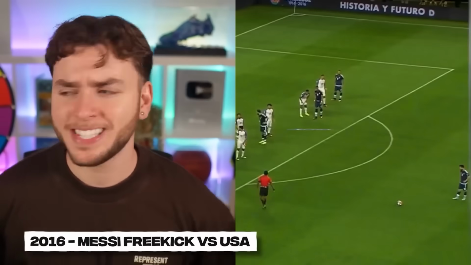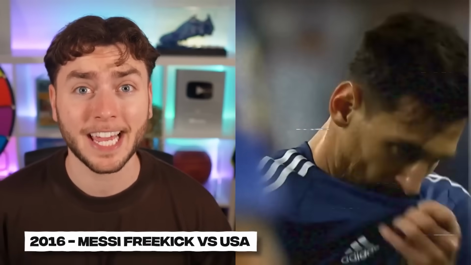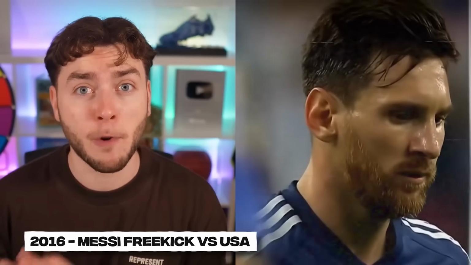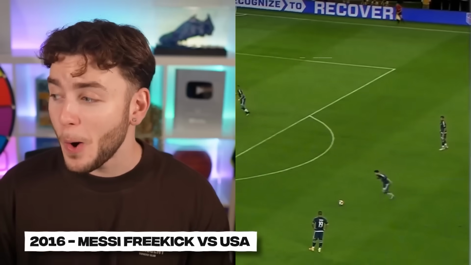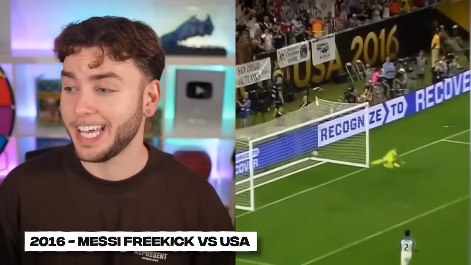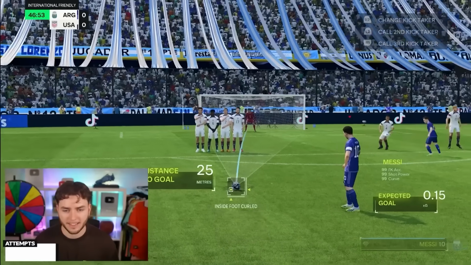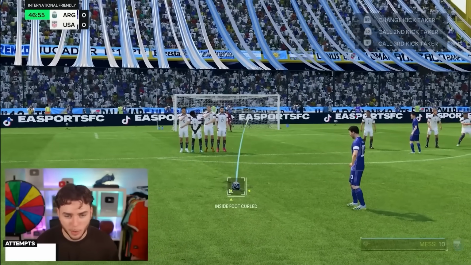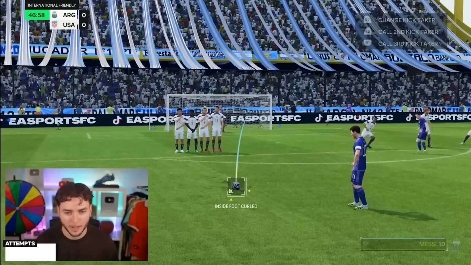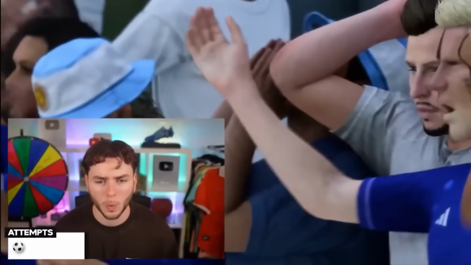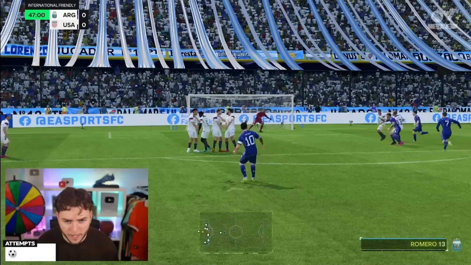Let's get on to 2016, where Messi scored this free kick against the USA. It is the first free kick that was nominated for a Puskas Award. And my, oh my, what a free kick it was. I don't know how we're going to score this, but I'm going to give it my best try. Messi, you got to caress that top bins across goal. Yes, I got a power bar this time. Boom. Oh, I don't know if that's enough power, but we'll give it a go.